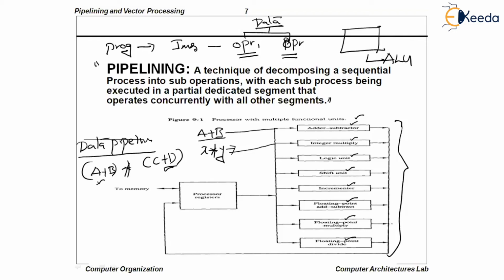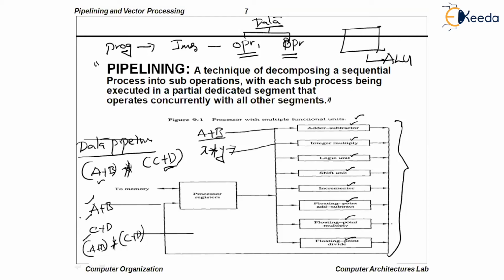This is a sequential process. First a plus b must be performed, then c plus d must be performed, then multiplication must be performed. So you divide these operations into sub-operations: first a plus b, second c plus d, and finally a plus b into c plus d. Each operation can be executed in parallel to the other segments so that speed up will be increased.